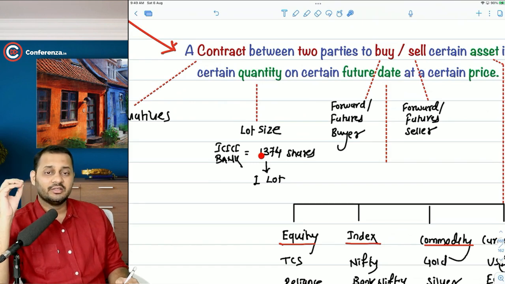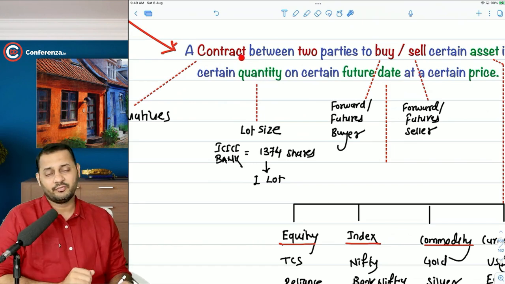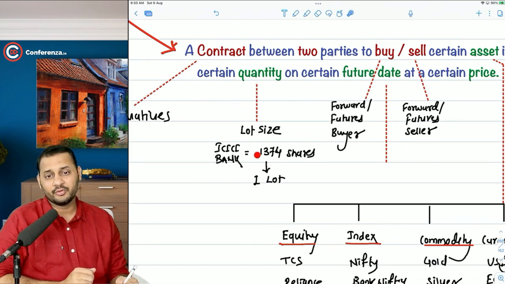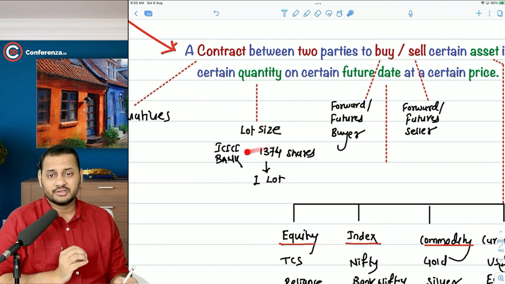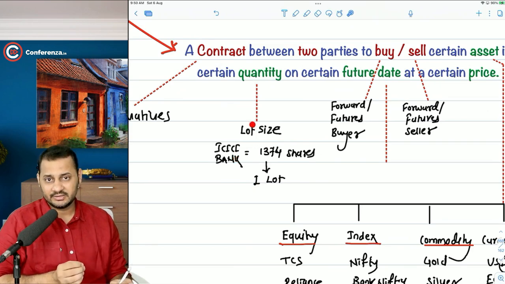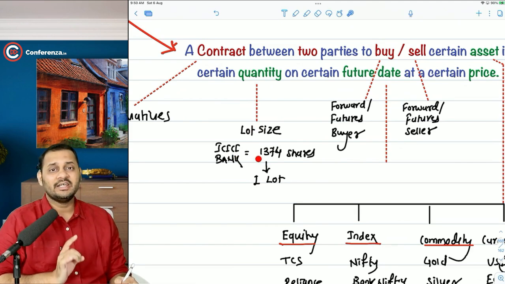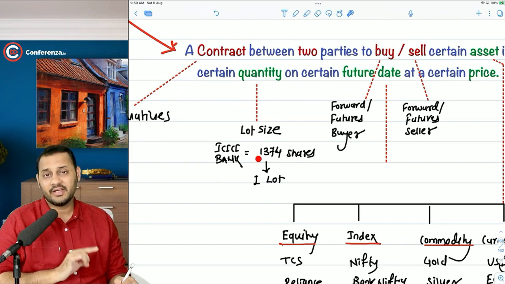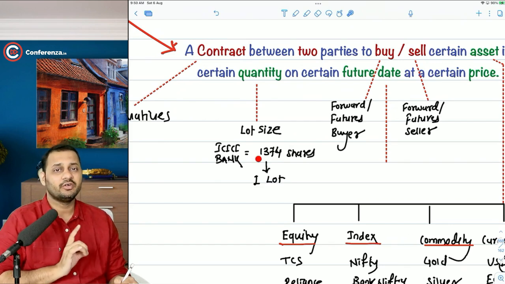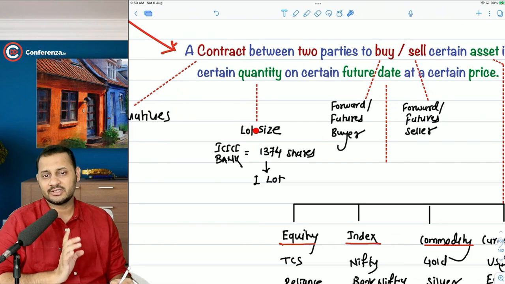No, sir. Futures will not allow you to buy shares in small quantities. There will be a lot size. That means at least this much share and then in multiple of that. That means you cannot buy 1380 shares or 1385 shares. No, sir. 1374 and in multiple of that. This is called as a lot size. Okay.